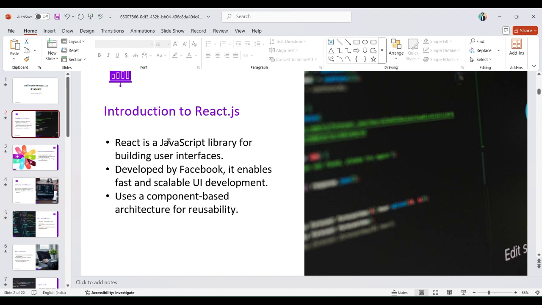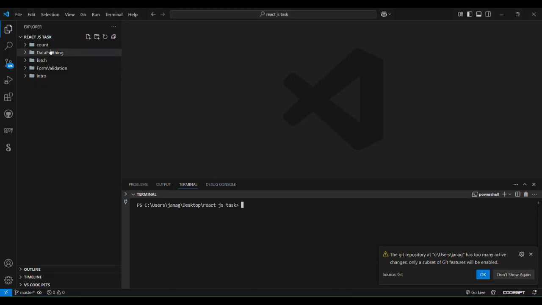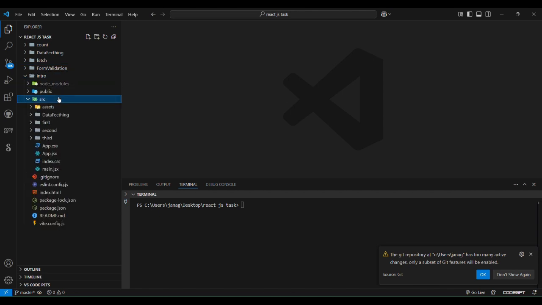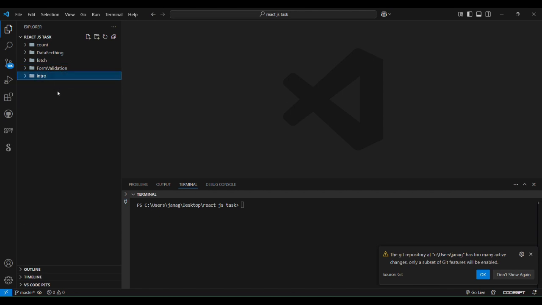We know React.js can be used in front end development. It uses a component based architecture for reusability. First, we'll see the intro. This intro is like one folder, like a project.